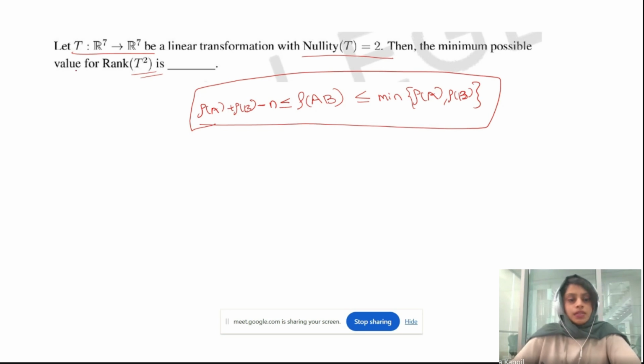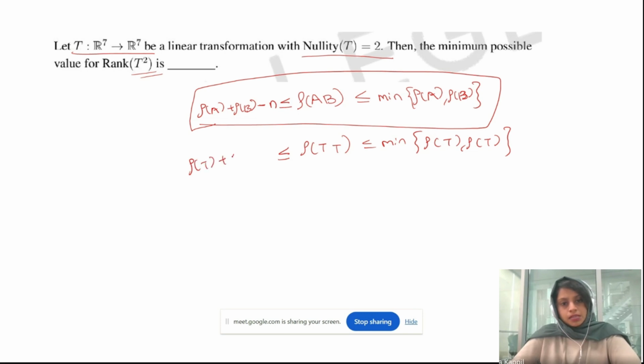Now the rank of T square. T square means T times T. So what will be the rank of T times T? It will be at most the minimum of rank of T, comma, rank of T, and the lower bound will be rank of T plus rank of T minus n. Can you find the rank of T?